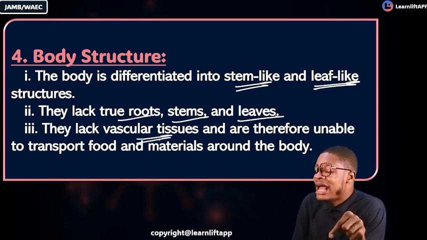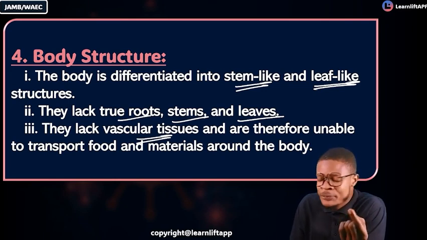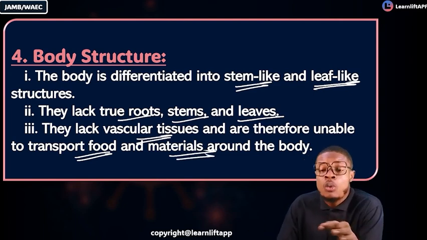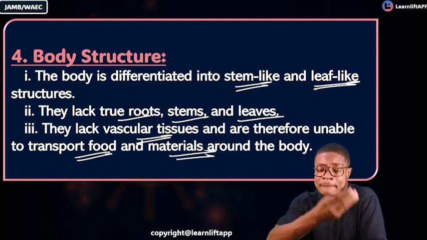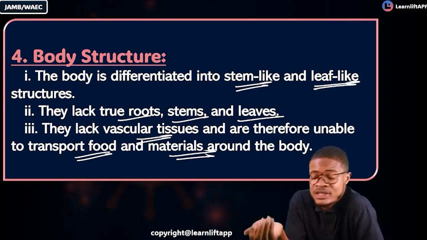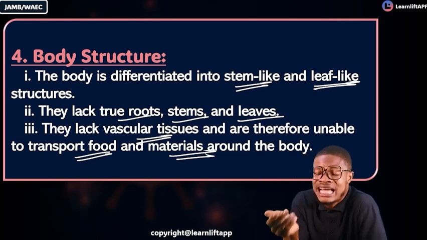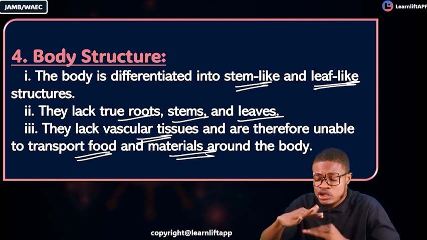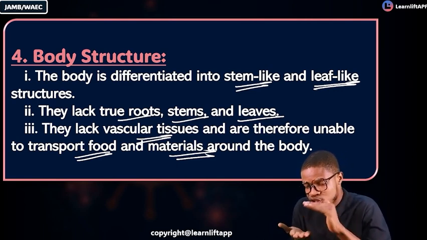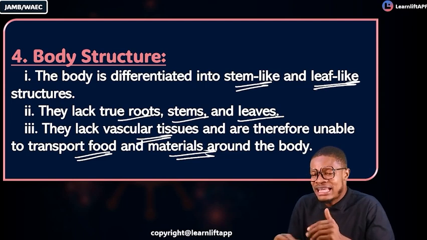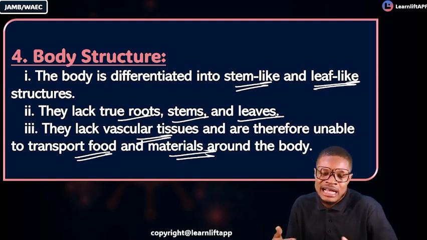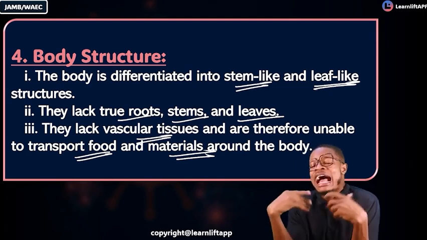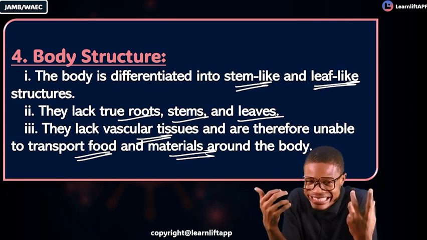Don't forget that they lack vascular tissues, and are therefore unable to transport food and minerals around their body. What will enable them to transport food and minerals around their body? Of course, it is their vascular bundles or vascular tissues, which are the xylem and the phloem. Because they lack it, they're not going to grow tall. They will just be short, so that anything that needs to be transported around their body can easily go around.